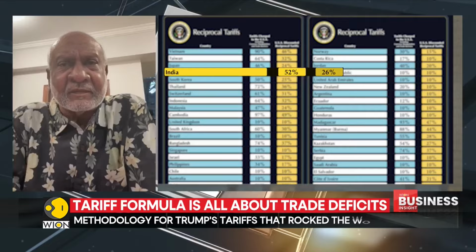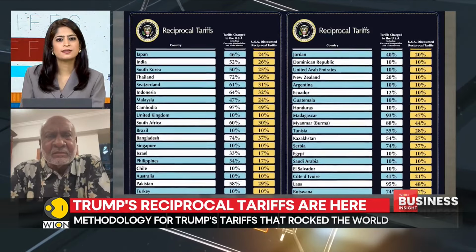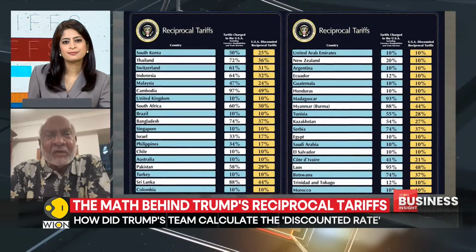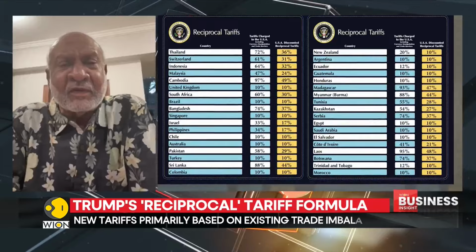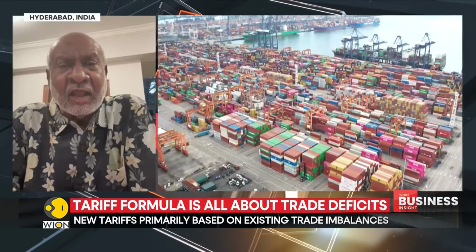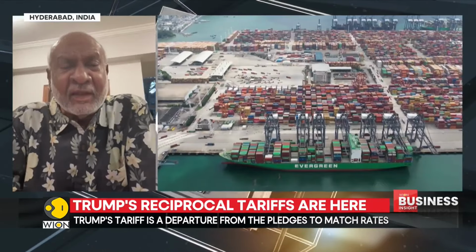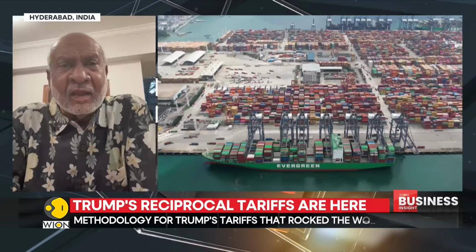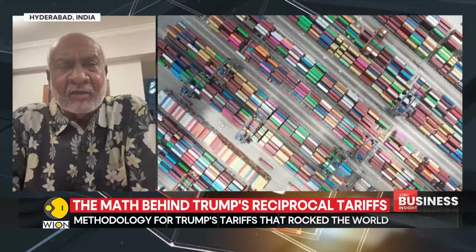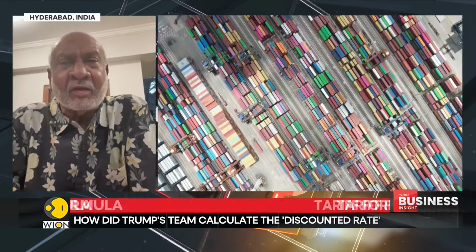Right, and according to you, will the higher tariffs on India's neighbors give a boost to demand for Indian goods? Demand for where? Everybody will be contracting. The United States is 25% of the world GDP. And the United States is going to go into a tumble, as it certainly will, because there will be huge inflation, because this tariff means an inflation in the American markets. The United States will contract. When they contract, we will contract. All of us will contract. So global foreign trade will contract. As a result, we might enter into a global recession.